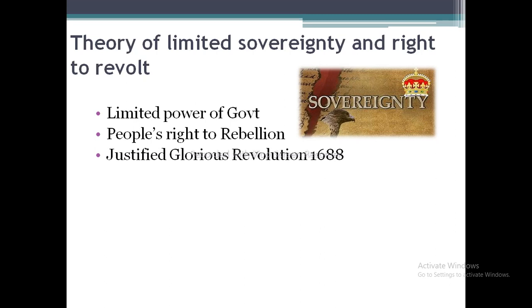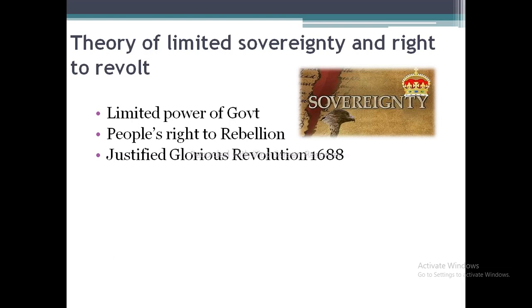Now, as I have told earlier, the power of the government was limited. It was not supreme. It was because Locke's contract was a limited contract, because the individual surrendered only a part of his natural rights and not all of them. So the power of the state as a result was limited. And he did not use the term sovereignty, as I have already told.